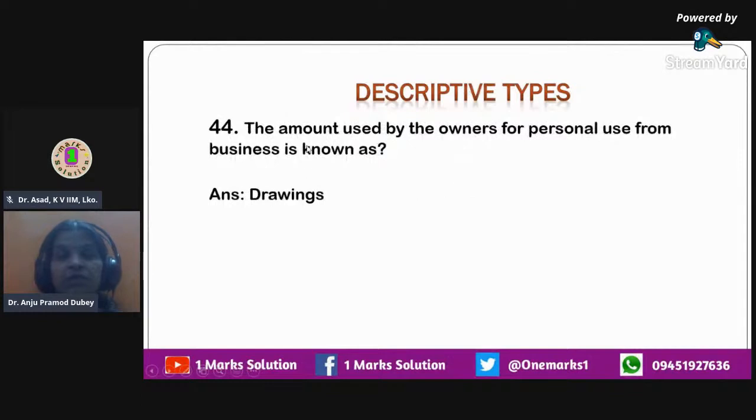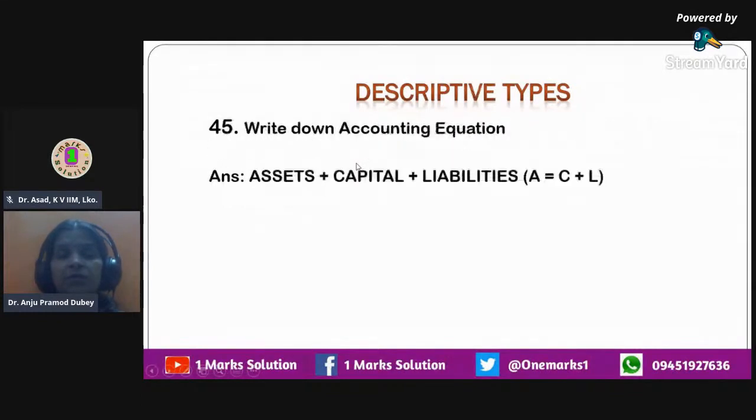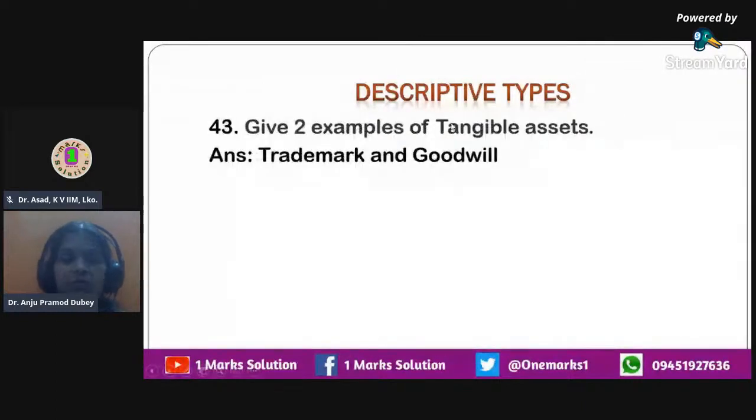Now, if I ask you give two examples of assets, that in actually I wanted to have intangible assets. Okay, now the answer I wanted to add up intangible what? So intangible we have trademark and goodwill. And if I ask you examples of tangible assets, you can have building, you can have inventory, you can have equipment, you can have machinery, etc.